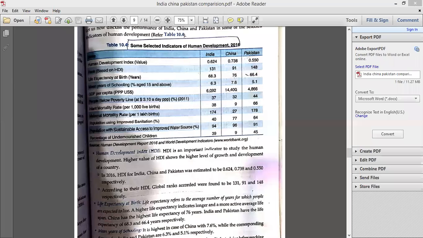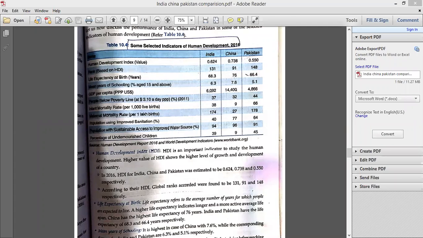People below poverty line: 37% in India, 52% in China, and 44% in Pakistan.